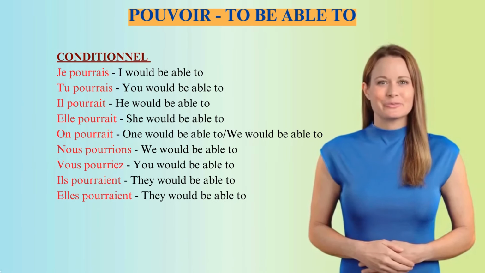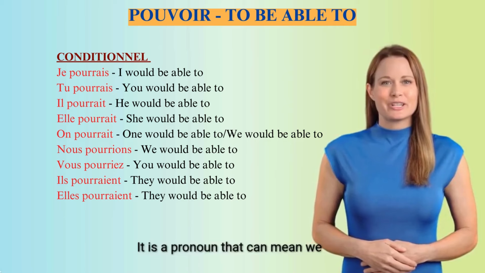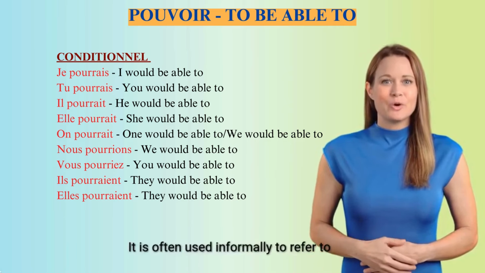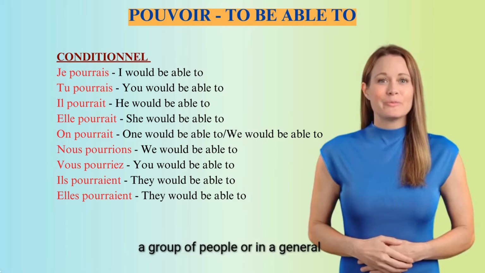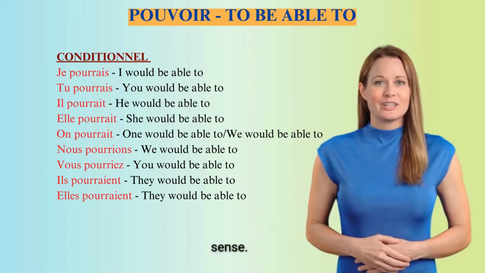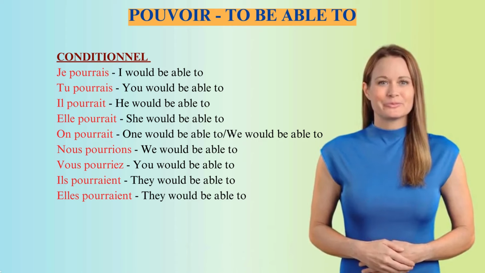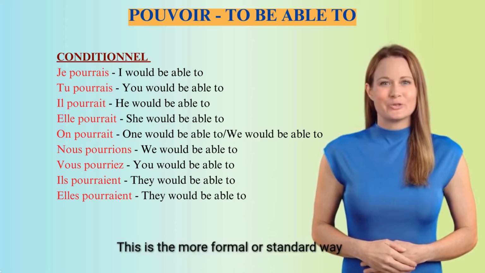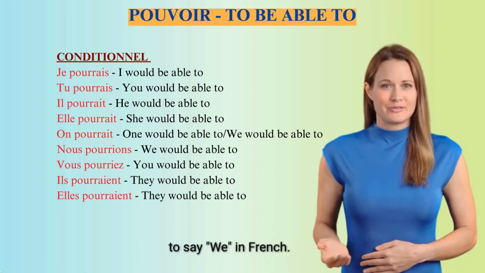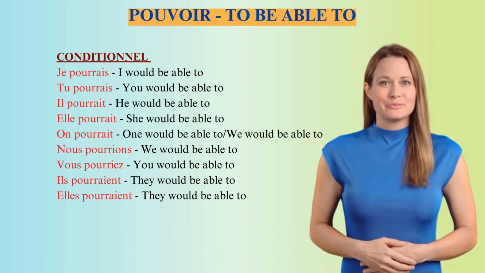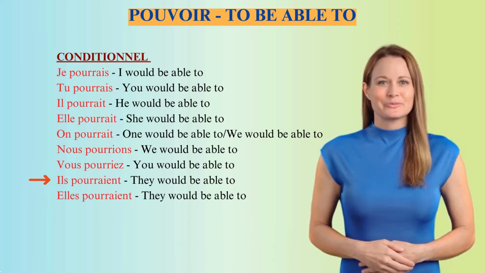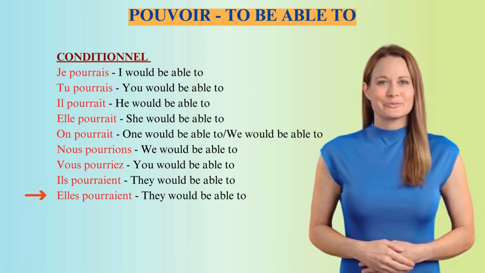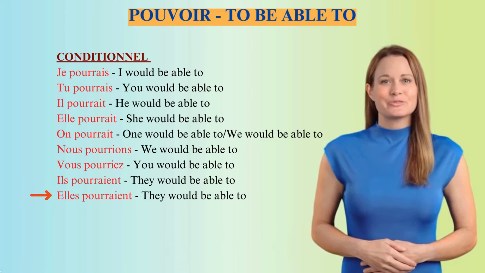On. It is a pronoun that can mean we or one. It is often used informally to refer to a group of people or in a general sense. Nous. This is the more formal or standard way to say we in French. Ils pourraient. They would be able to. Elles pourraient. They would be able to.